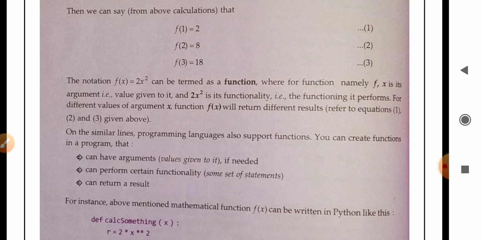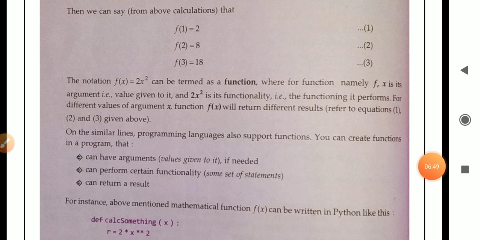On similar lines, programming languages also support functions. You can create a function in a program, that means every programming language supports functions. So how can we create a function in our program? First, it can have an argument, means a value given to it if needed. Second, it can perform certain functionality, some set of statements. Third, it can return a result.